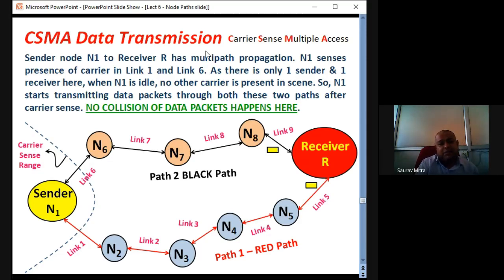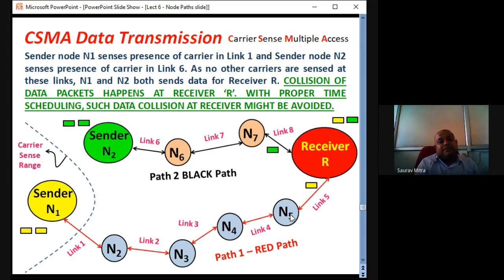Hence, N1 starts transmitting data packets through both these two paths after carrier sense, obviously with a time division multiplexing kind of protocol. So no collision of data packets happens here, not in the path and not at the receiver, if you are using time division multiplexing. If you are not using time division multiplexing, yes, there will be collision of data at the receiver side. So this is the second scenario. Previously I showed only one link. In this case I am showing two links, but with time division multiplexing, so no data collision occurs here.